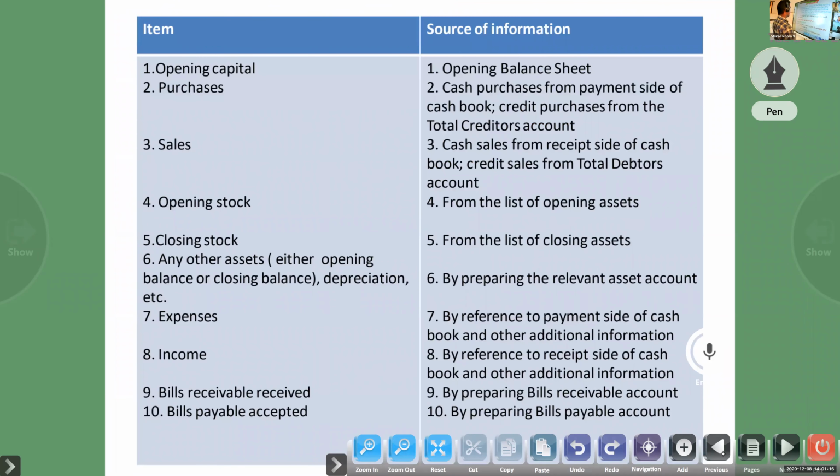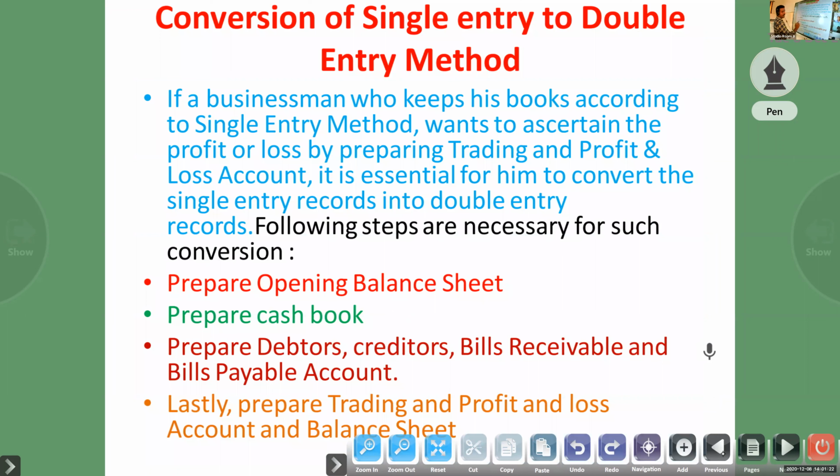Already I said, what do we have to do? You have to do this one. That much only you have to look. First, you have to prepare the opening balance sheet. If it is not in the question, the opening balance sheet is prepared to find out opening capital. If it is not there, then you have to prepare the opening balance sheet.